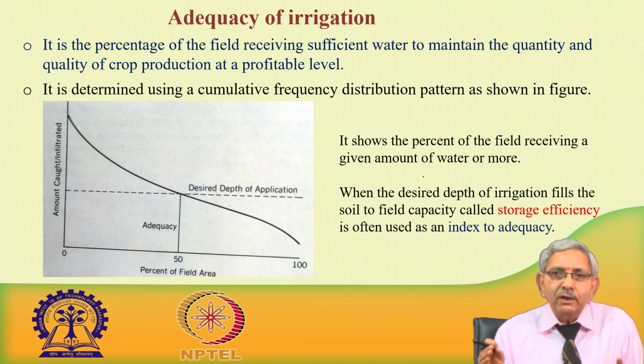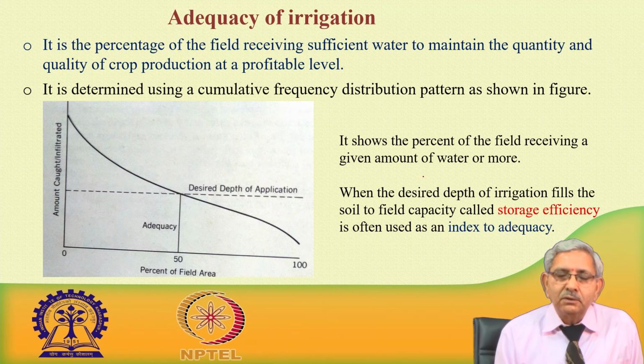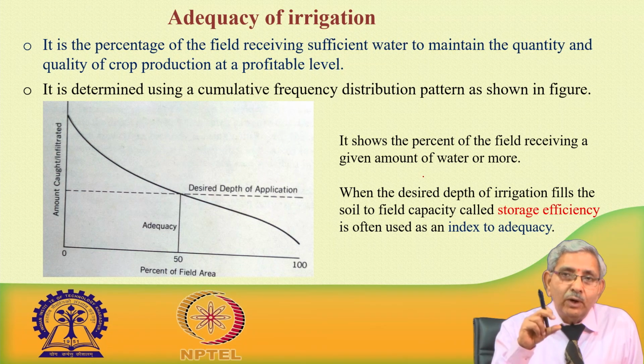Suppose the total area we are considering is 1 hectare. In that 1 hectare, for 1/10 of the area, how much infiltration has gone, then what is the depth of infiltration at the second area, the third area, and so on up to the total 1 hectare. So, 0.1, 0.2, 0.3 like this gives the cumulative percentage area, along with the depth of water infiltrated.